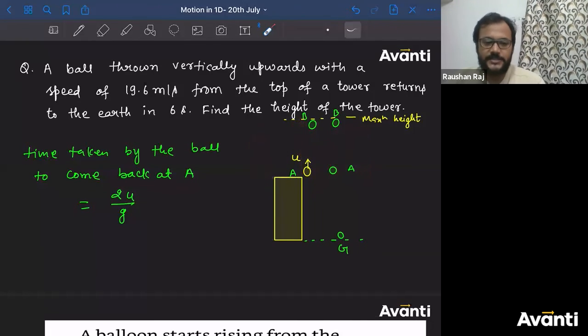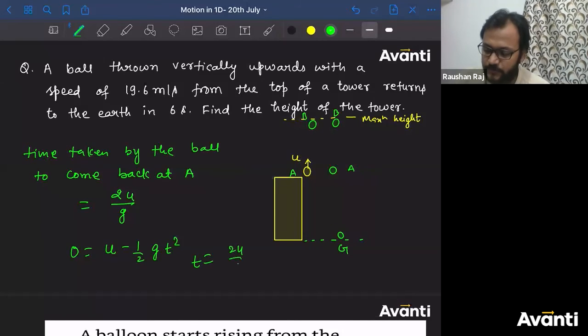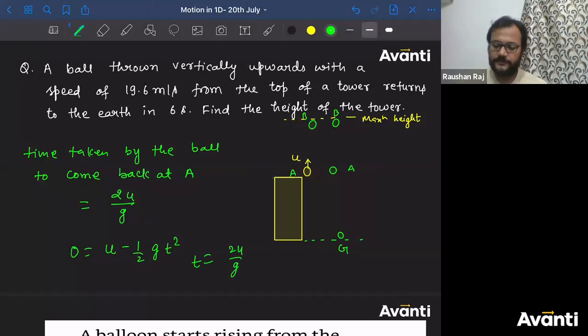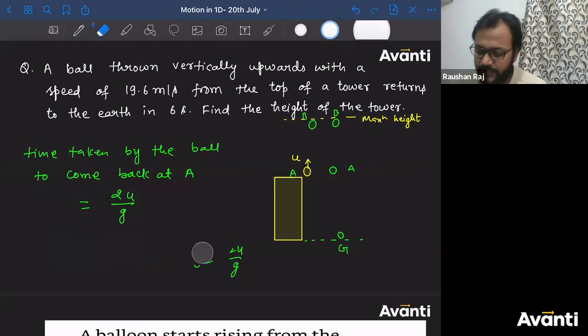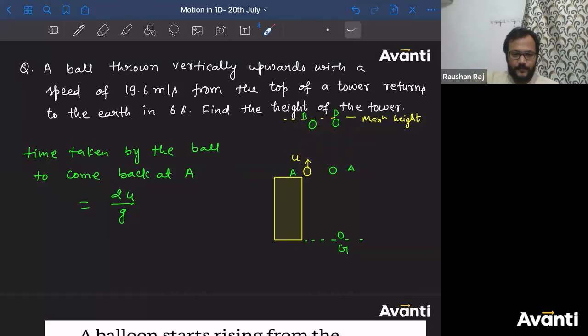How can I get this answer in a single equation of motion? I can write s is equal to ut plus half at square. S is 0, u is u, minus half into g into t square. So t will be written as 2u by g. Alright. So from this part also you can get the answer. The time taken by the particle to again come back at the same position will be 2u by g. Alright. Put the values here.